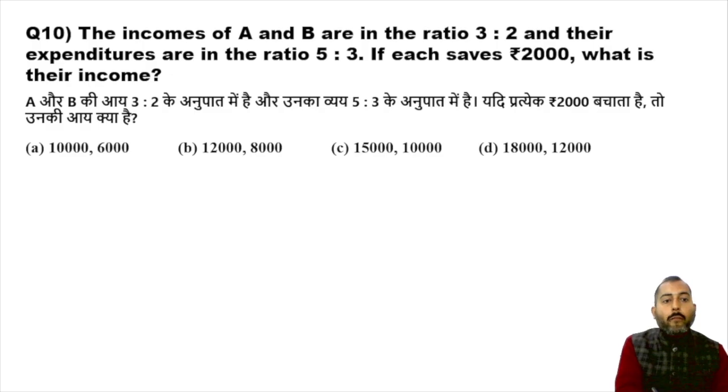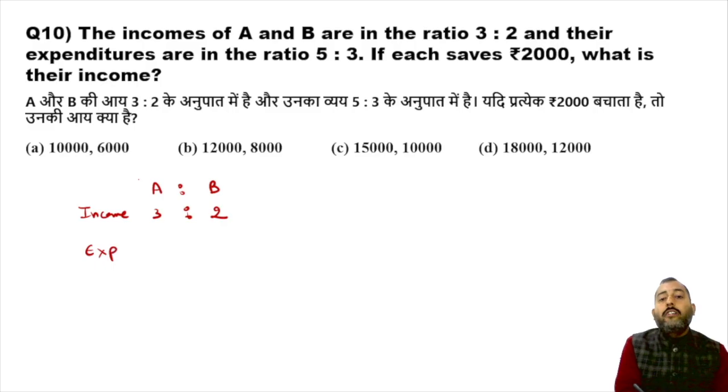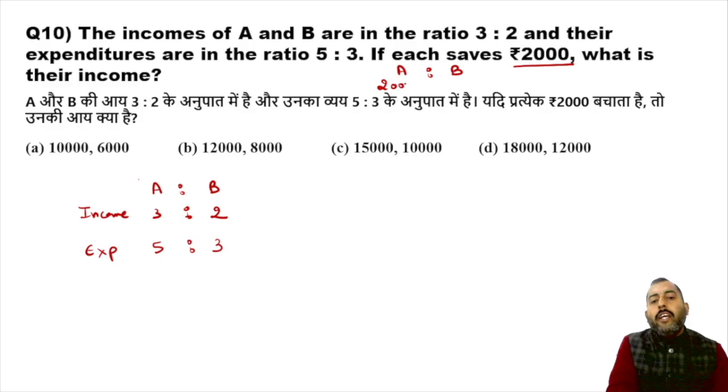Okay. Now, what is given over here? It is given that the incomes of A and B are in the ratio 3 is to 2, and their expenditure is in the ratio 5 is to 3. Now each saves rupee 2000. It means if A is saving rupee 2000, B is also saving rupee 2000.